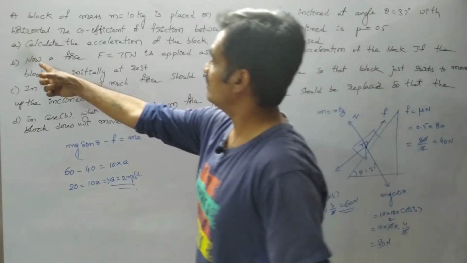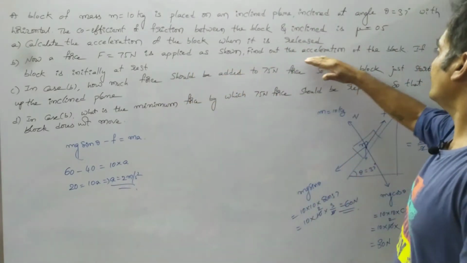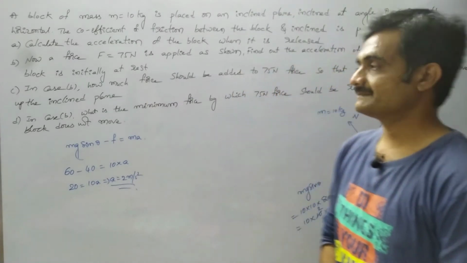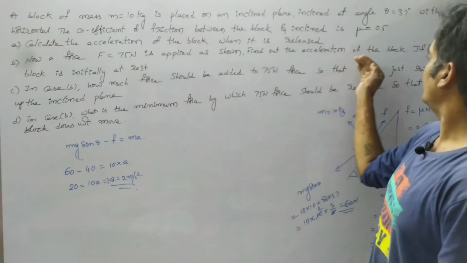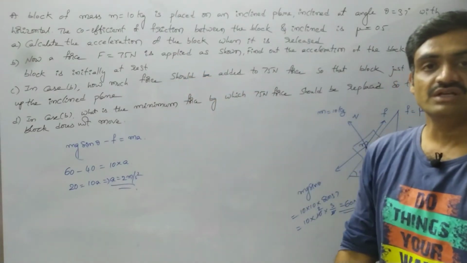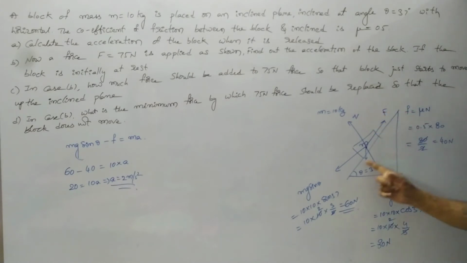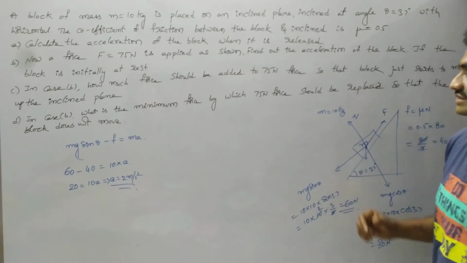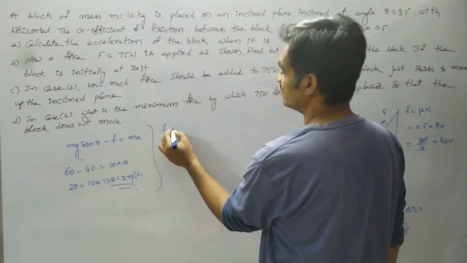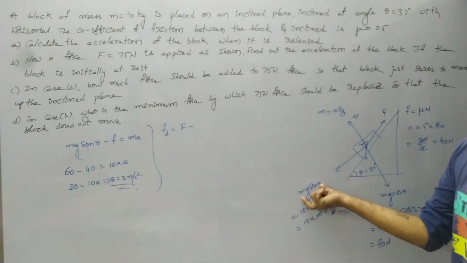And the second question is, if we apply a force of 75 Newton as shown, find out the acceleration of the block if the block is initially at rest. So now we have to find the acceleration of the block if a force of 75 Newton is applied. As the force is applied in the upward direction like this, the frictional force will be acting in the downward direction. Based on that, the driving force can be given as F suffix D equals applied force minus mg sin theta.